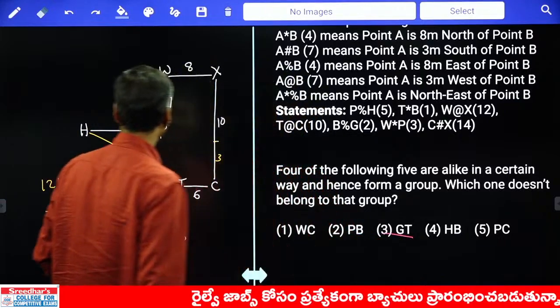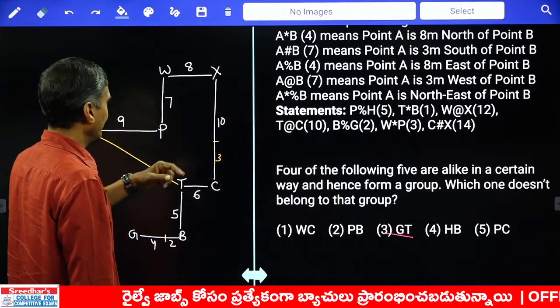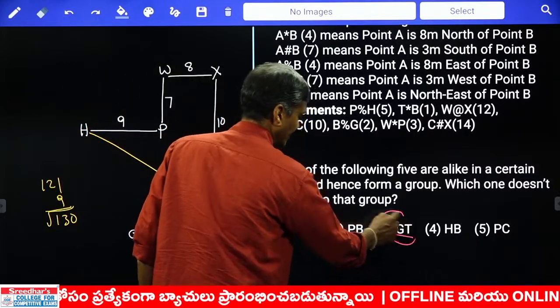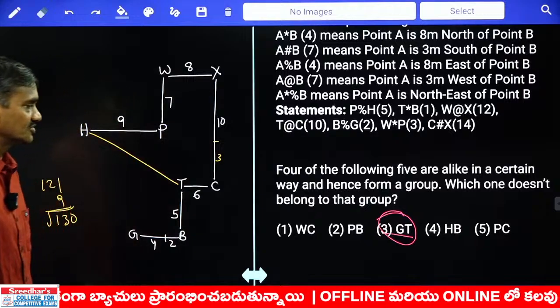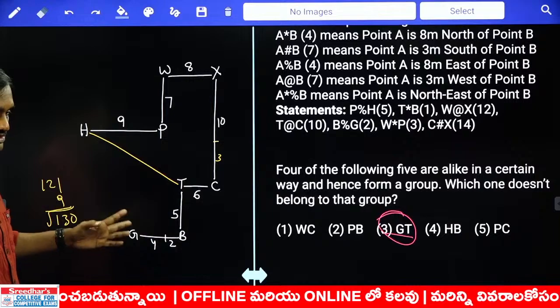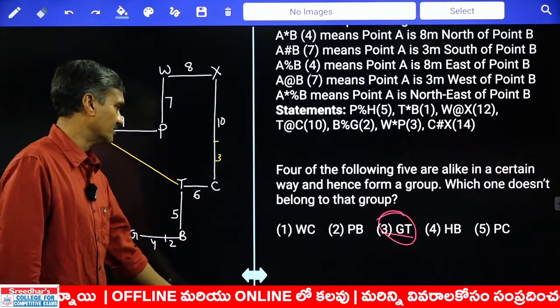Choice 3. And H and B: H is to the northwest of B. P and C: P is to the northwest of C. Except choice 3, in the remaining choices the first element is to the northwest of the second. But in choice 3, the first element is to the southwest of the second element. Choice 3 is the odd one.